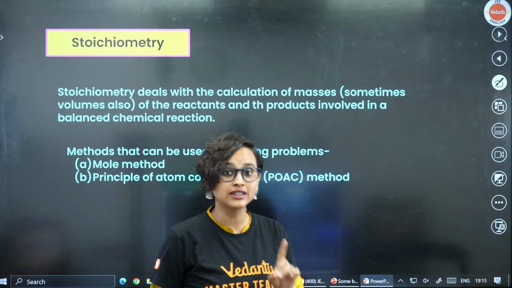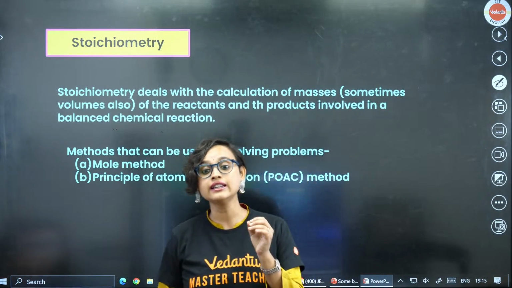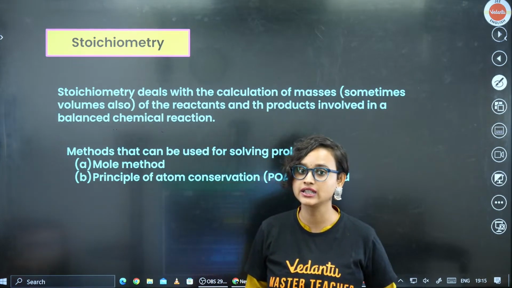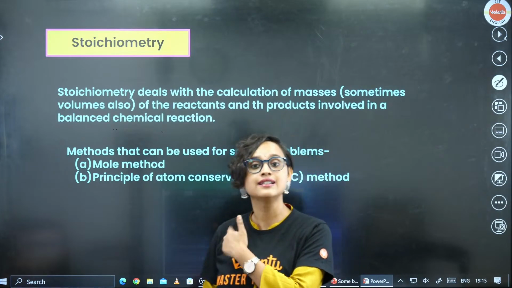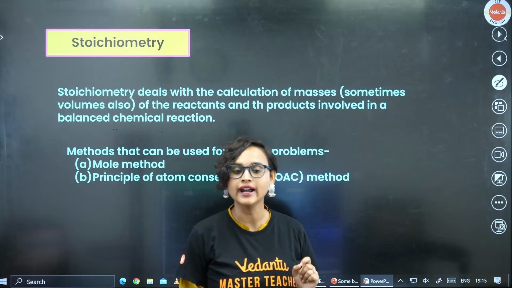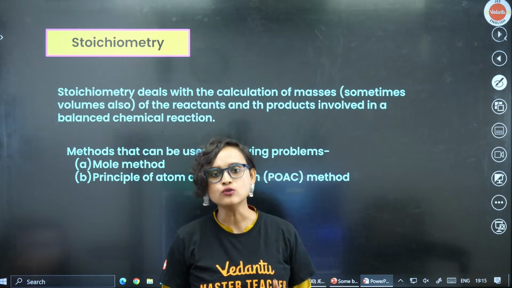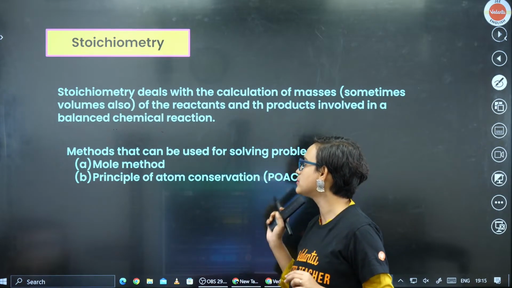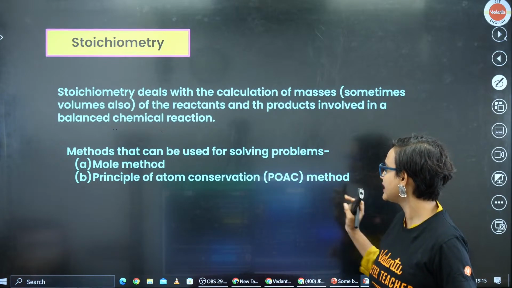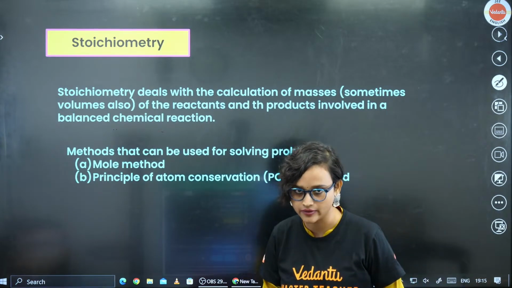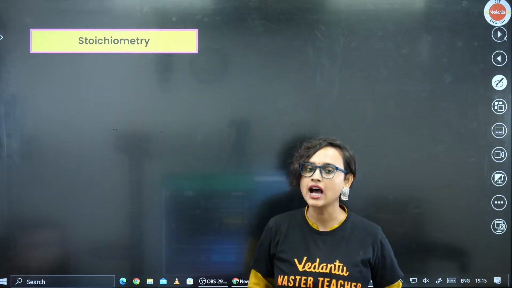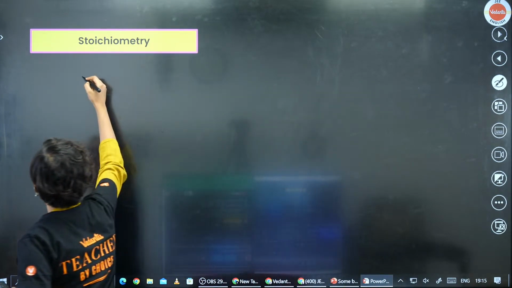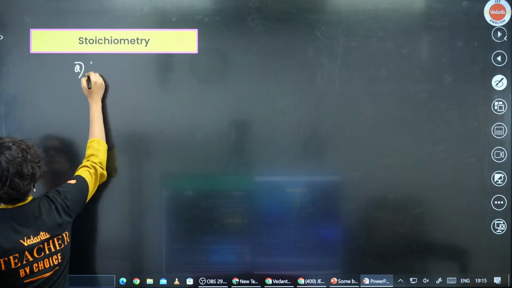There are different methods as well. There is another method called the SIRF method, which I think I have listed in one of the questions, so we will do that. But the two methods we are going to do right now are the mole method and the principle of atom conservation, that is the POAC method. So let's start with the mole method.